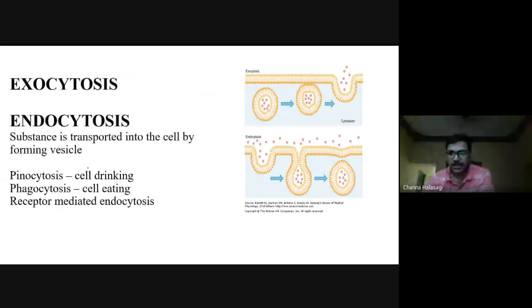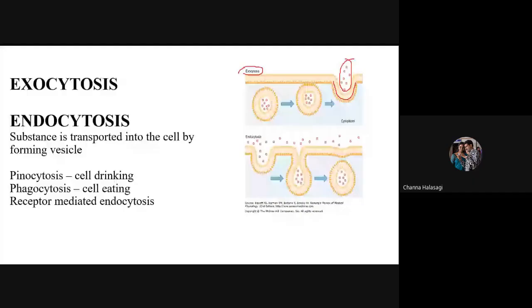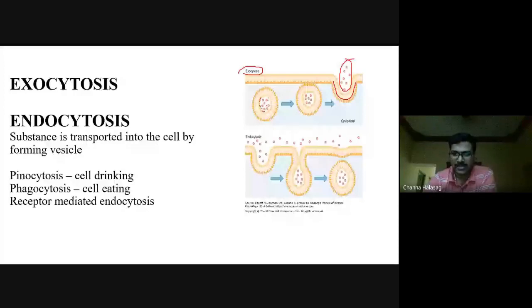So you can see here, these are the macromolecules. This is for exocytosis. First I will explain exocytosis. The neurotransmitters and some hormones are synthesized and stored in the form of vesicles.